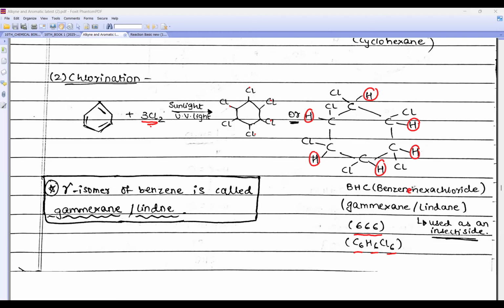It is known as benzene hexachloride. It is also known as gamma-hexane. It is also known as lindane. In MCQ, they will ask, gamma isomer of benzene is called what? Gamma-hexane or lindane. Achha, it is used as an insecticide. What is the use of this lindane or benzene hexachloride or gamma-hexane? It is used as an insecticide.